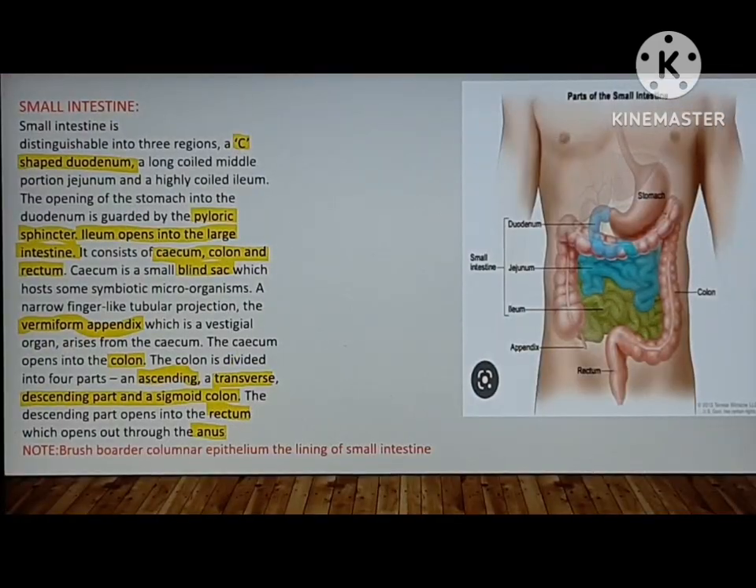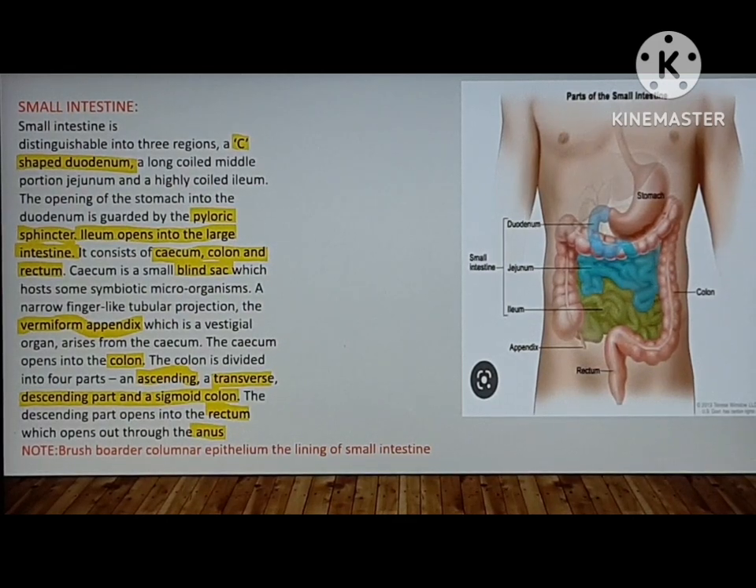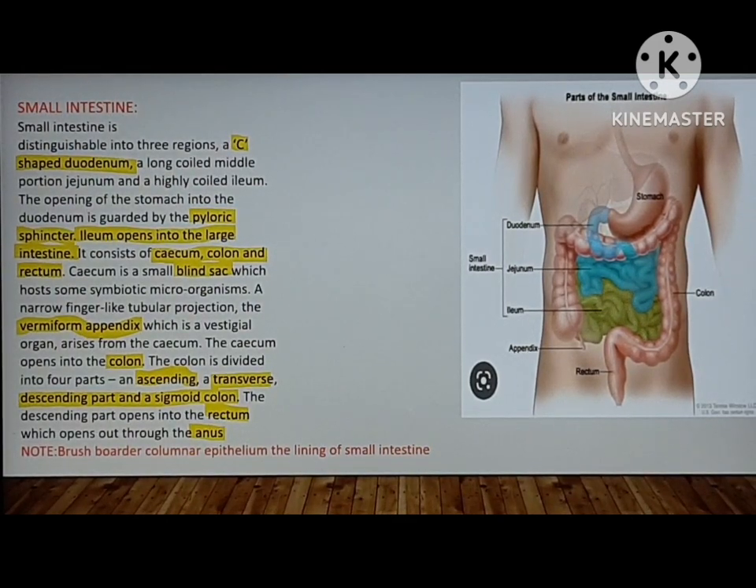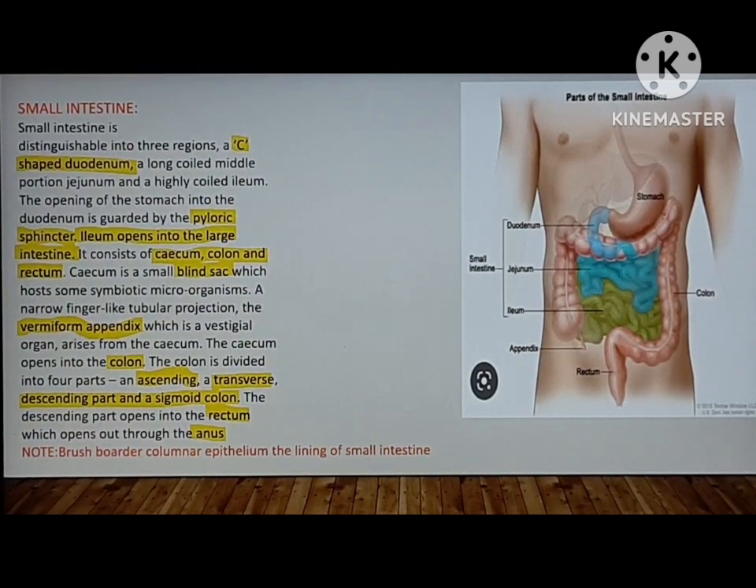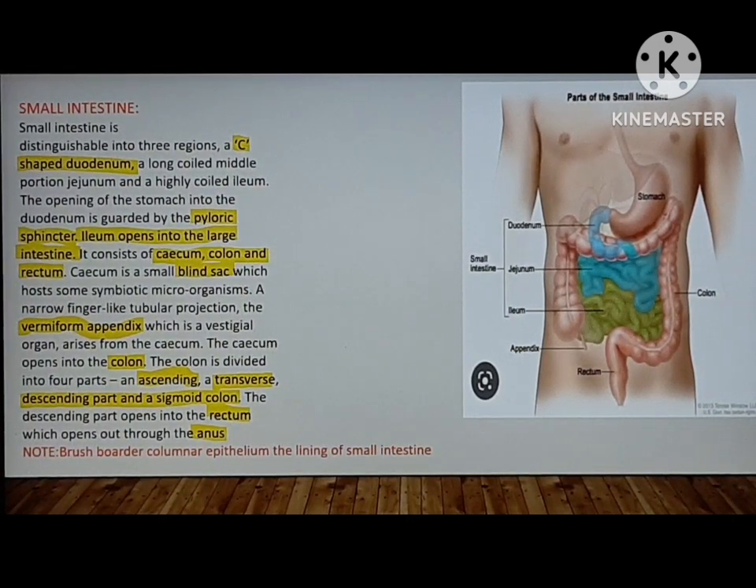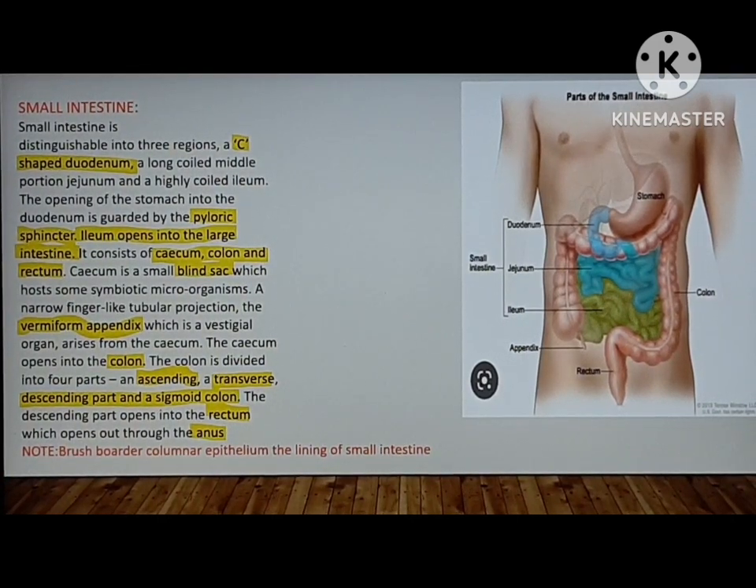Here you note down that brush border columnar epithelium is the lining of the small intestine. This question is mainly asked: the small intestine is lined by which epithelium? So here, brush border columnar epithelium.